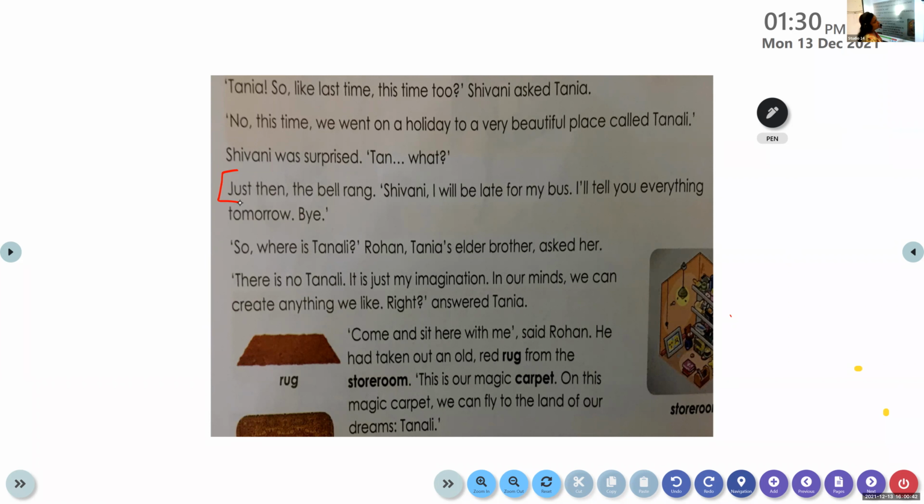Advait Krishna, unmute. Advait, read. Yes, ma'am. From just then. Just then the bell rang. R-A-N-G. Rang. Shivani, I will be late for my bus.